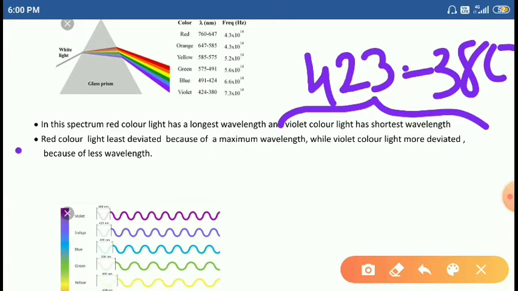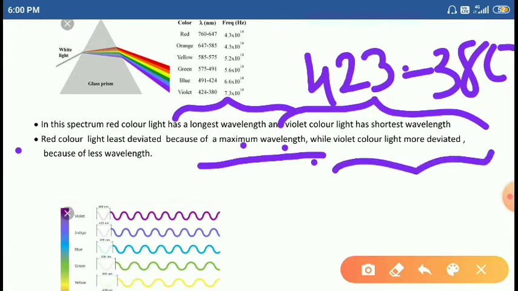The red color light is less deviated because of its maximum, or longest, wavelength. The violet color light is more deviated.